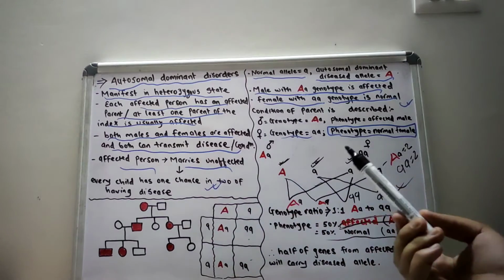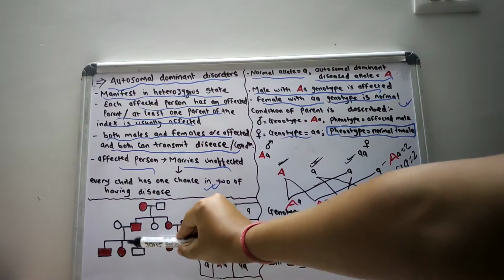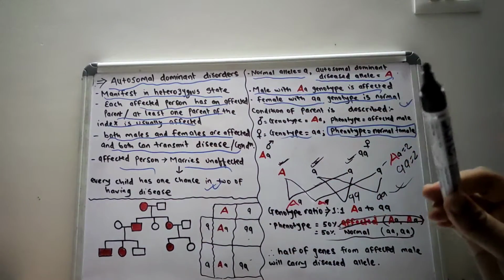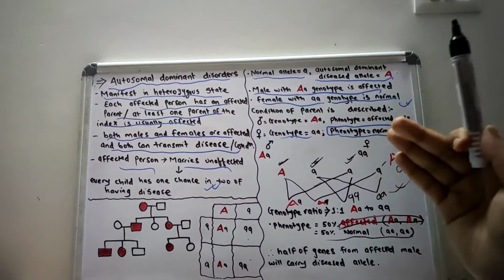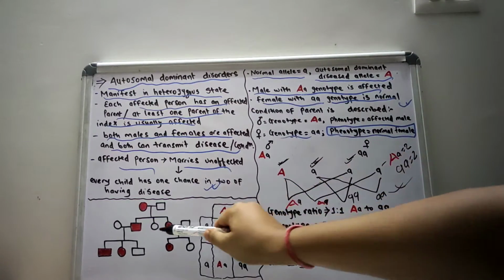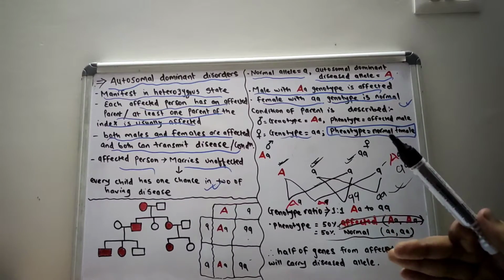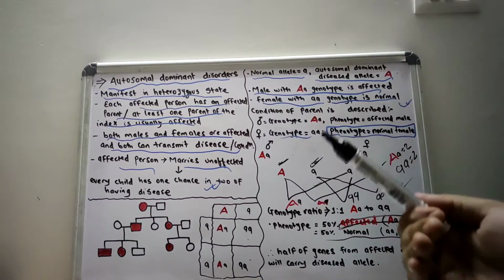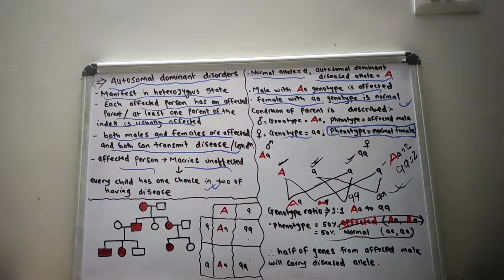You can see in the pedigree chart also that the affected children have at least one affected parent, but it is not compulsory that the affected parent will have all affected children. Only 50% of the children have a chance to acquire the disease from their parent.